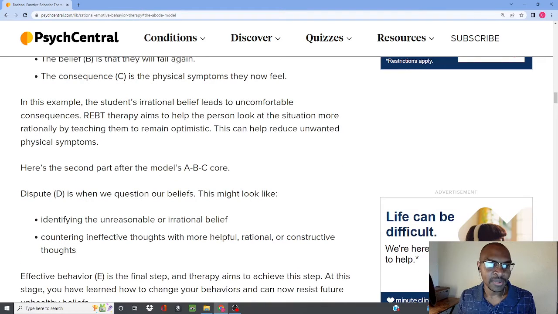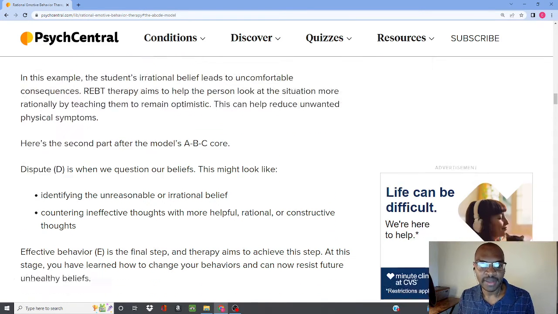Right, so in this example, the student's irrational belief leads to uncomfortable consequences. REBT therapy aims to help the person look at the situation more rationally by teaching them to remain optimistic. This can help reduce unwanted physical symptoms. So here's the second part after the model's ABC core.